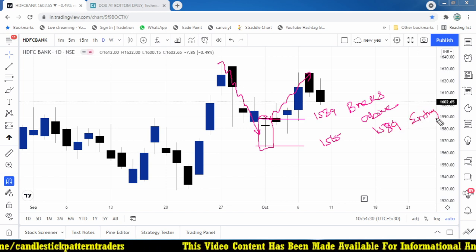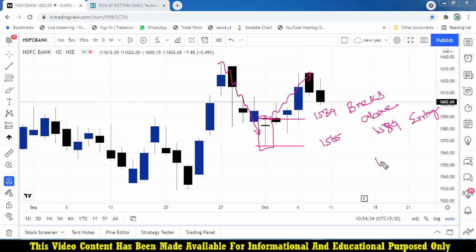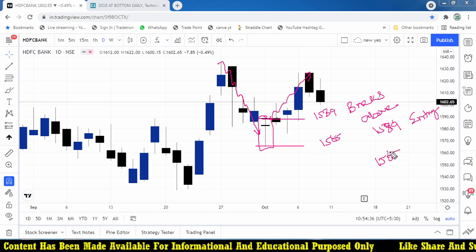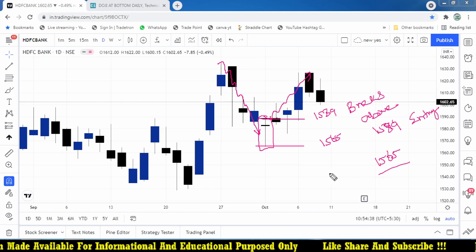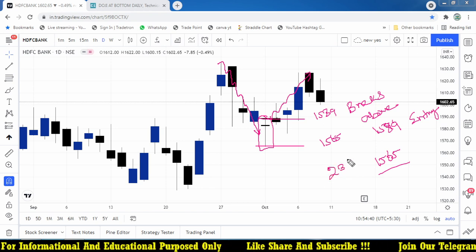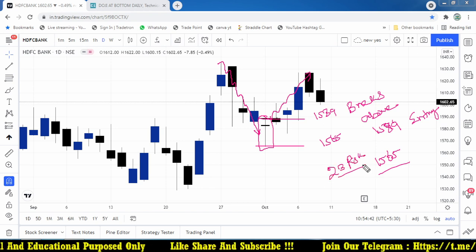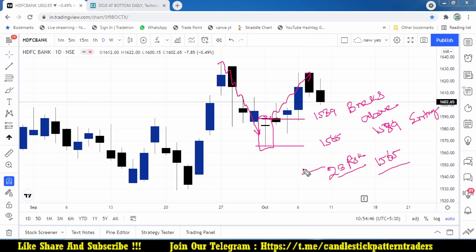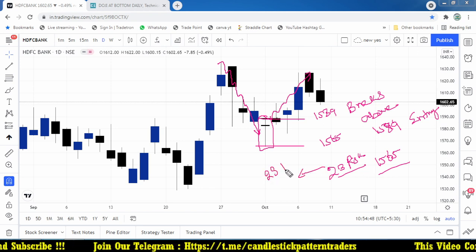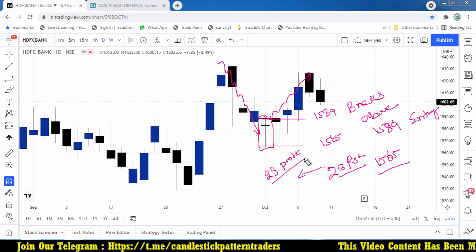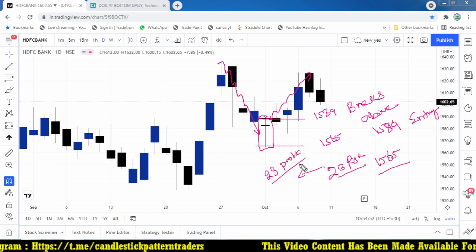When the market breaks above that level, I should take an entry. I should keep the stop loss at 1565. That is almost a 23 point risk. If I take a 23 point risk, I should wait for at least a 23 point profit. That should be the better trade, where we are using a 1:1 risk reward ratio.